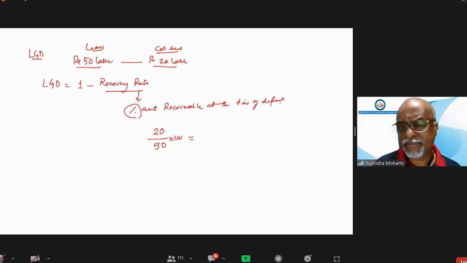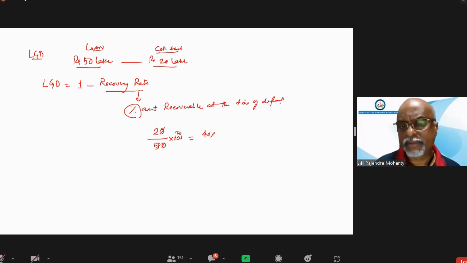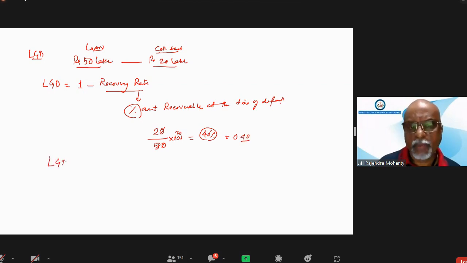So this becomes how much? 40%. So this becomes 40%, or we can say this is 0.40. So LGD will be how much? LGD will be 1 minus 0.40, so equal to 0.60, or we can say this is 60%.